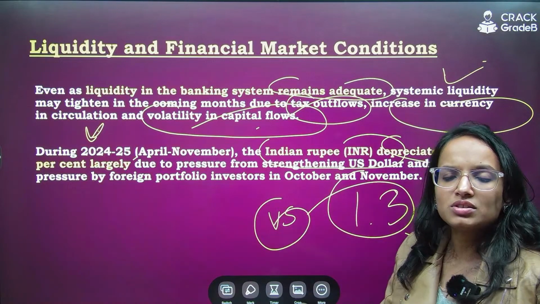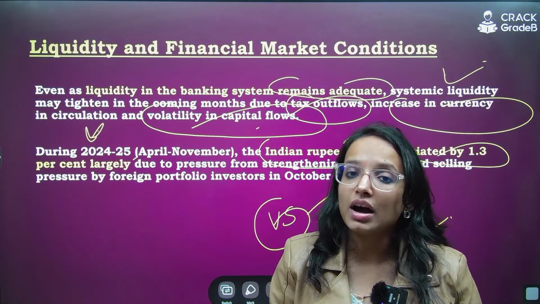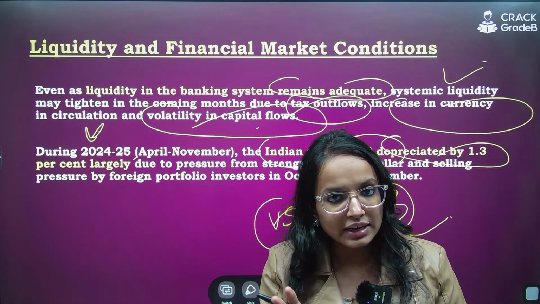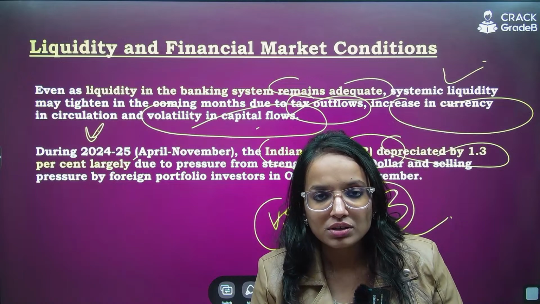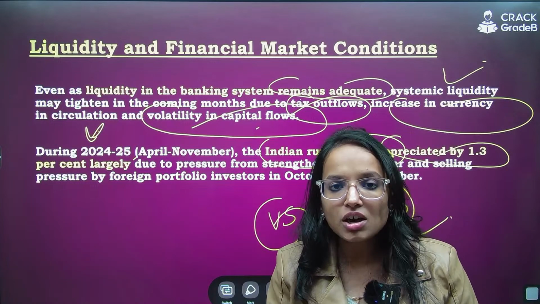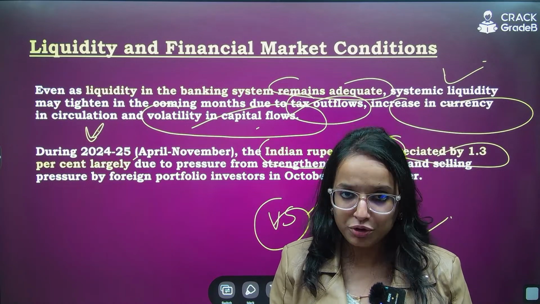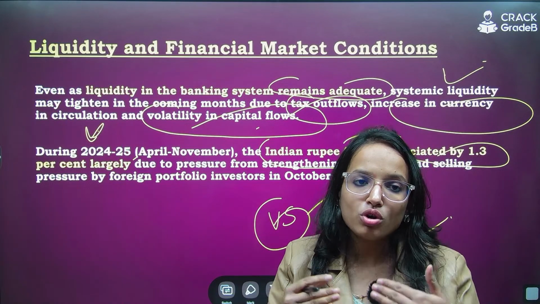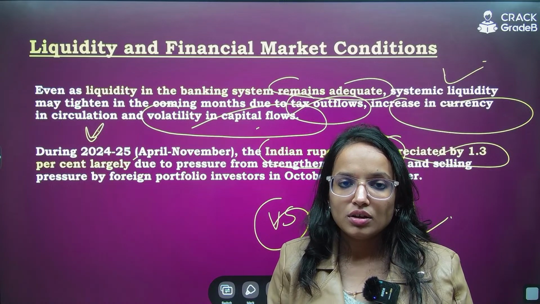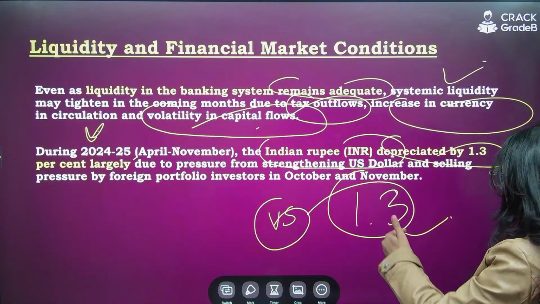Now the US dollar strengthens due to a lot of reasons. So if you want to invest in some other countries, you require dollars. Our imports are higher. We have a trade deficit, right? And the dollar is the most acceptable currency in international trade. Now when we import, we need to pay in dollars. So there are several reasons that's why when you have a BOP or current account deficit, a trade deficit, that is harmful, because then your currency also loses its value. Are you getting my point? Right? So we need more dollars. That's why it is in demand. A lot of reasons are there. So the rising demand for dollars has exerted pressure on the Indian national rupee.